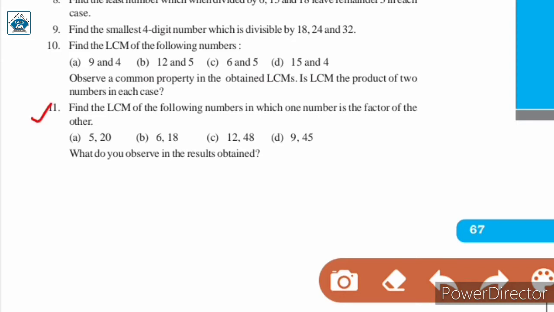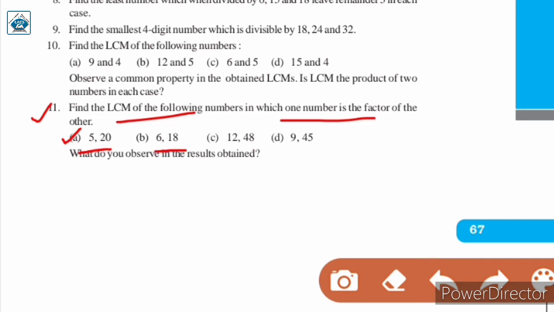Question number 11. Find the LCM of the following numbers in which one number is a factor of the other. First, 5 and 20. What do you observe in the results obtained? In this question also we will have to find the LCM of the following numbers, but in this case one number is a factor of the other. Here when discussing 5 and 20, we can observe that 5 is a factor of 20.